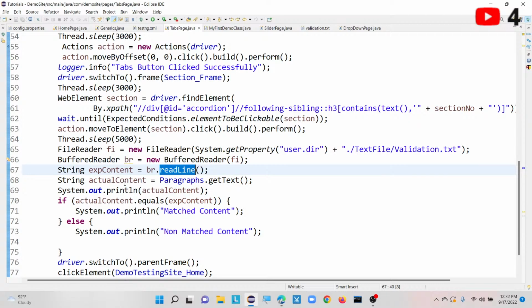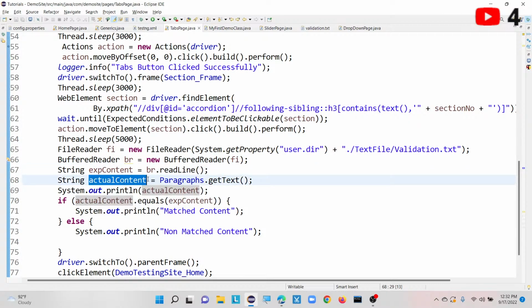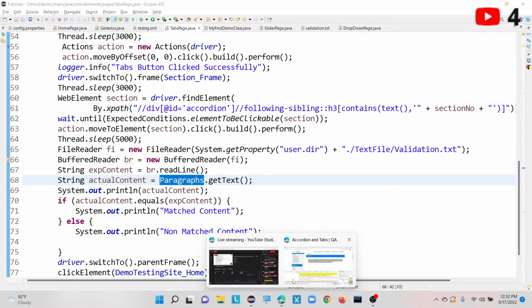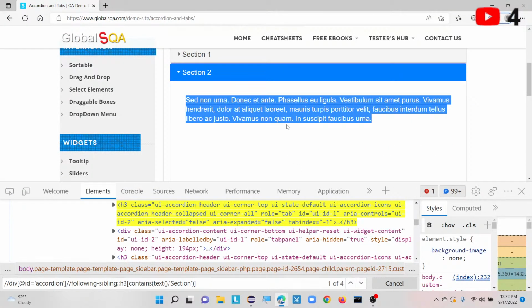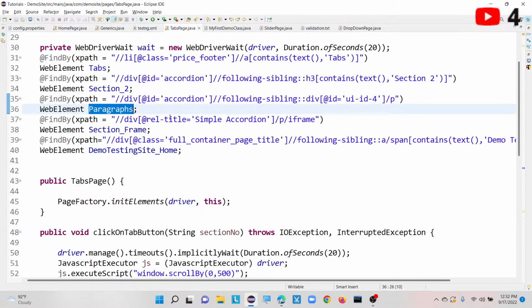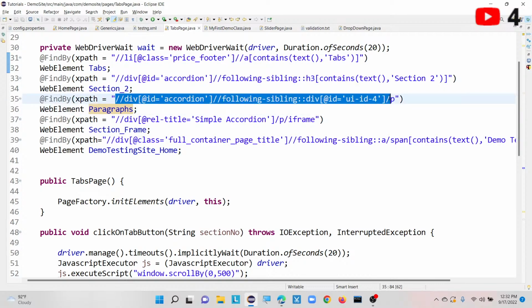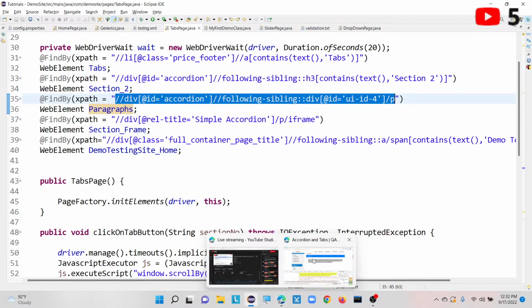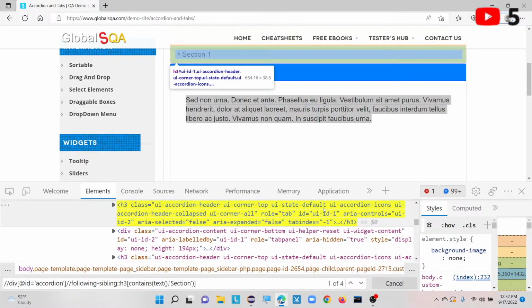So then what am I doing here? The actual content, so here paragraphs. If I want to capture it, I need to take an XPath for this one as well, right? That's why I have written one XPath here, where it is going to highlight the paragraph for that particular section 2. Because the section numbers are the same, only one place we need to change, but the paragraph test data is different for different sections. So that's why I have created one XPath here.